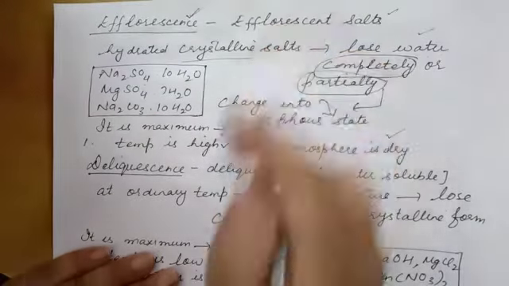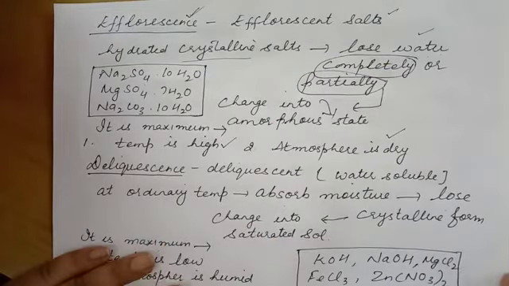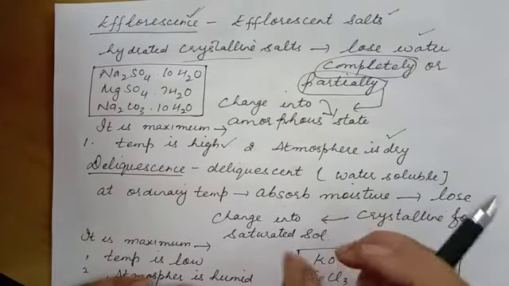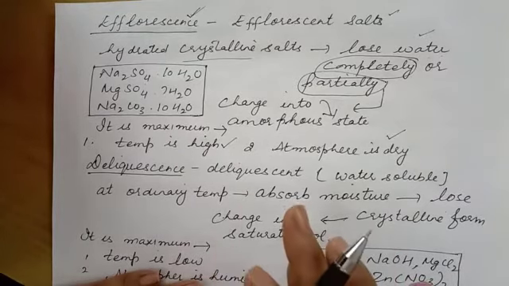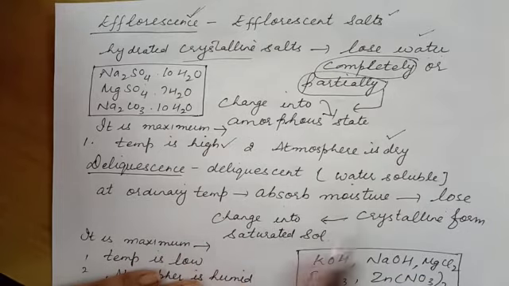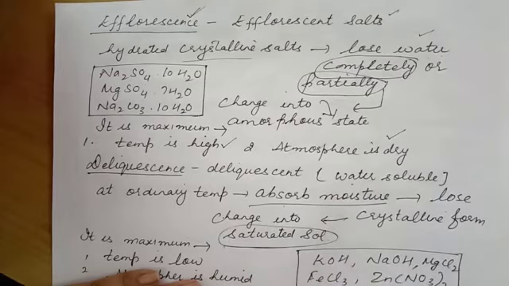Opposite to that, we have deliquescence. Now what is deliquescence? This is a property of some salts that absorb water at ordinary temperature, at room temperature. They absorb moisture from the atmosphere and they absorb till they change into saturated solution. So what happens?